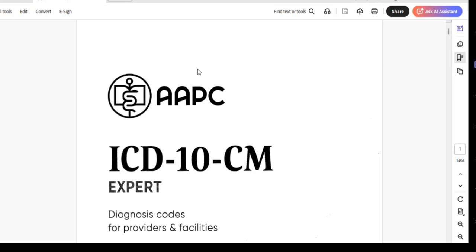Now this question is for Shrita. ICD-10-CM is divided into how many volumes? If you answer this question, I'll share a chocolate emoji in the chat box. Yes, 2 volumes. Very good, Srita.